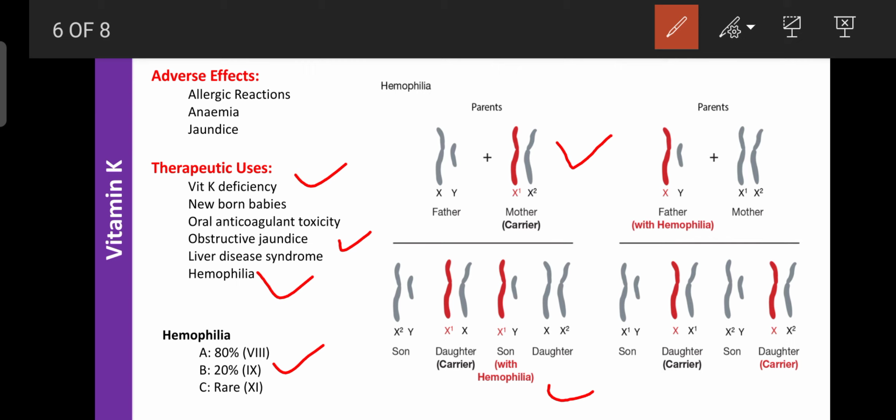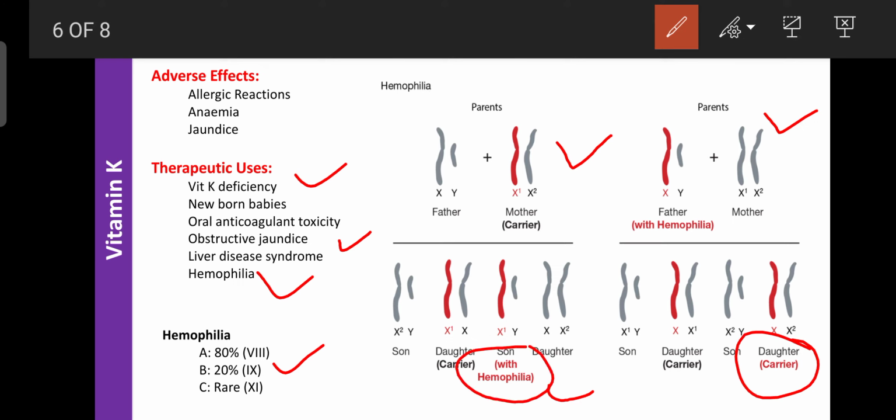But if the father has hemophilia and the mother is free from it, the daughter acts as a carrier. If the mother is hemophilic and marries a non-hemophilic man, the child suffers from hemophilia.